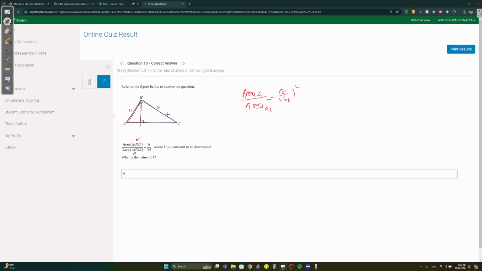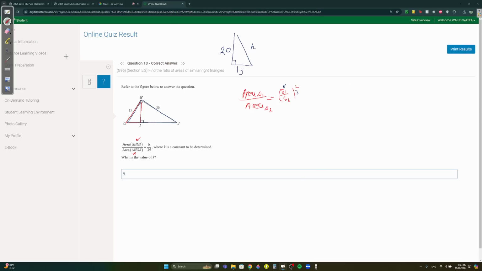I'm going to draw HGJ up here, but flip it. So over here, this is 15, and this is 20, if you flip the blue triangle. And then we don't know the hypotenuse, let's just call it h. We need the two sides to be corresponding to each other.